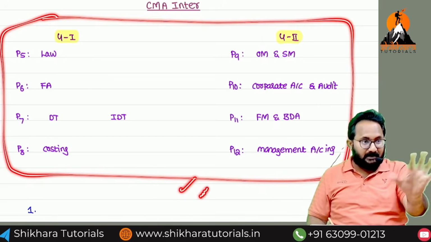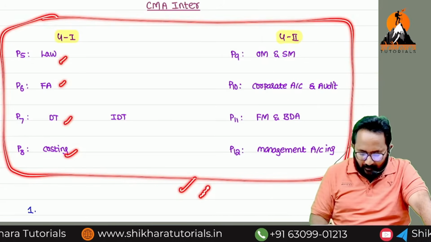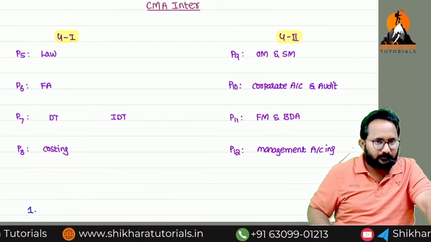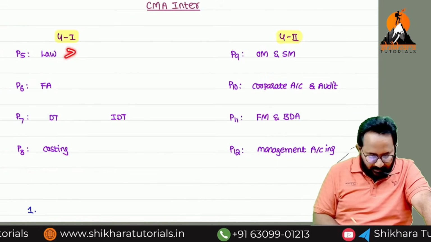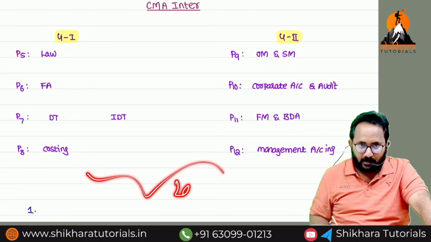That means totally they need to get 400. But subject wise, at least how much? 40. In every subject they are required to get 40 marks and altogether 400.